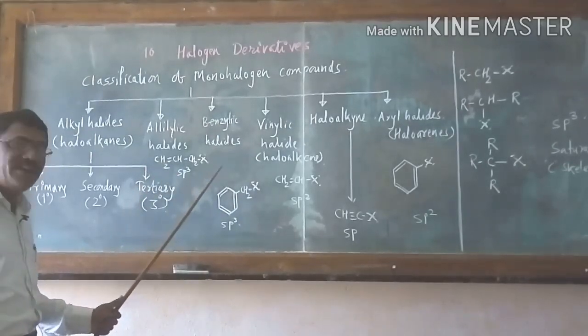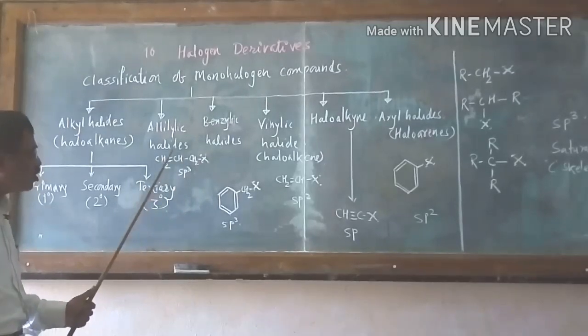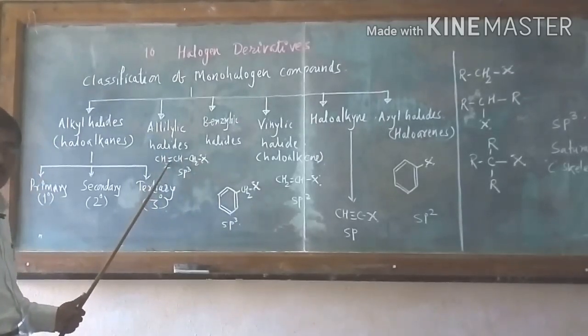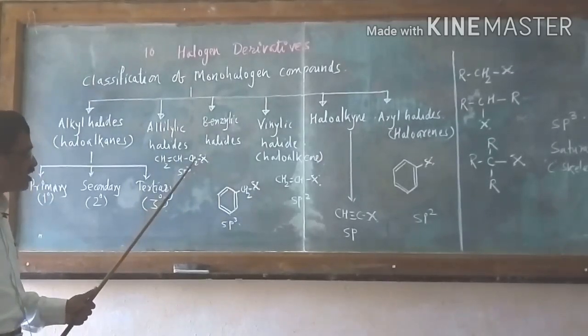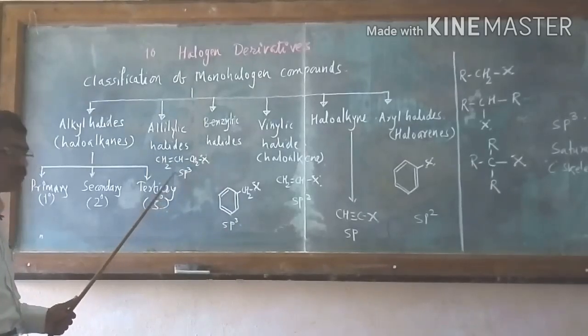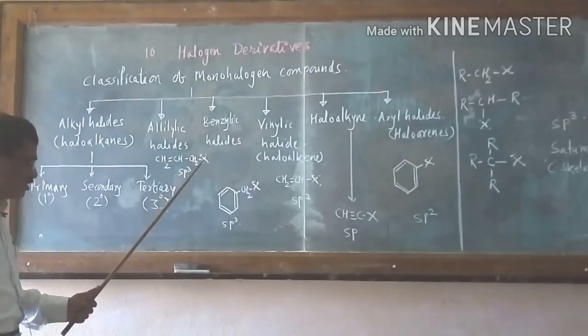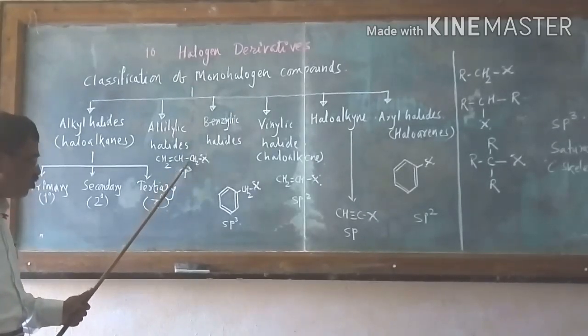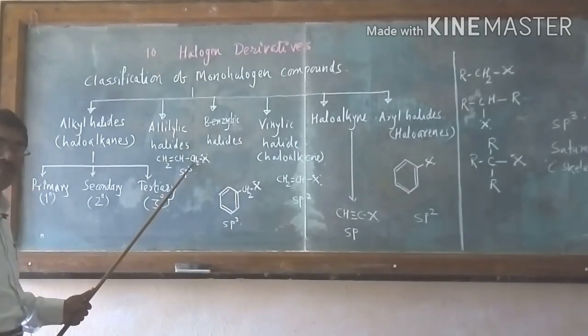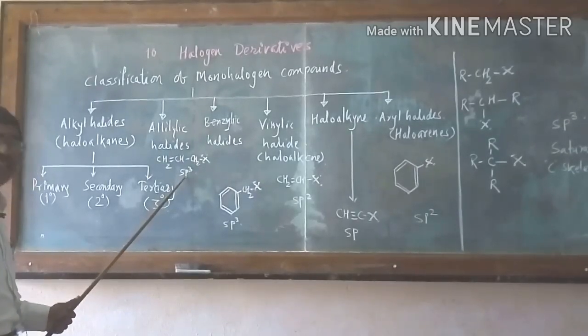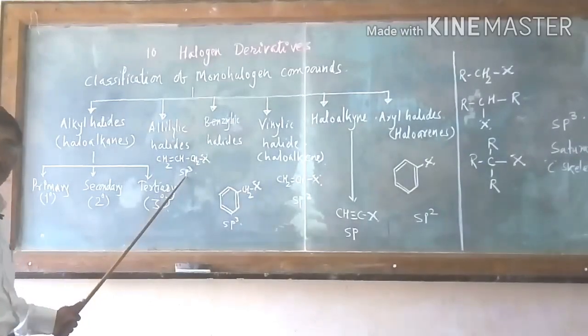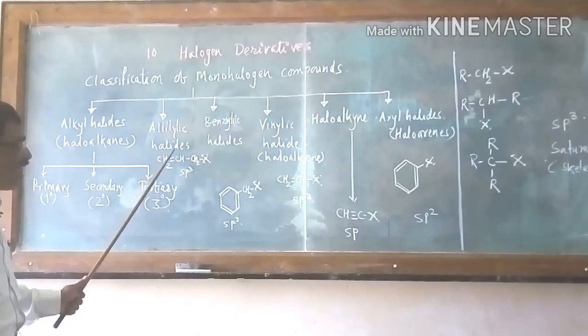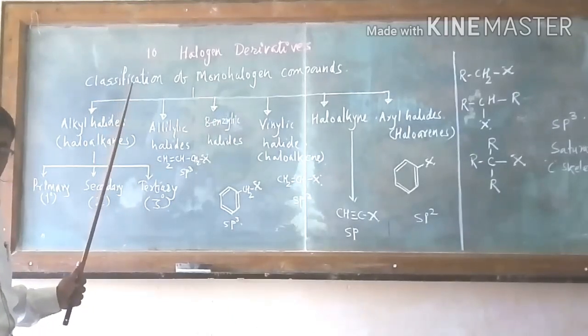This is an aliphatic compound, but it is an unsaturated compound. Hence the carbon atom present here is sp3 hybridized. Then this X atom, the halogen atom, is bonded to a primary carbon atom next to the alkene, which is in an sp3 hybridized state. Hence it is called an allylic halide, isn't it?